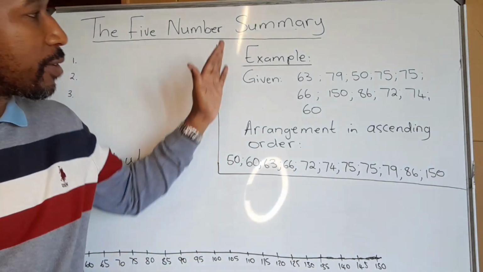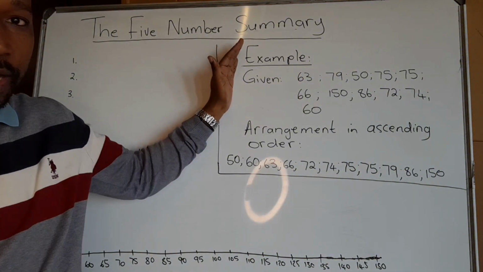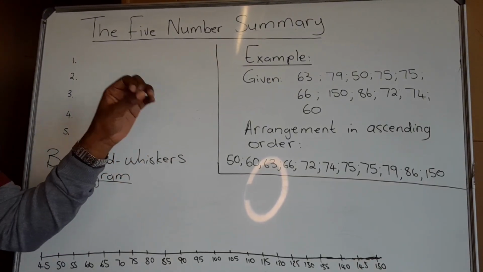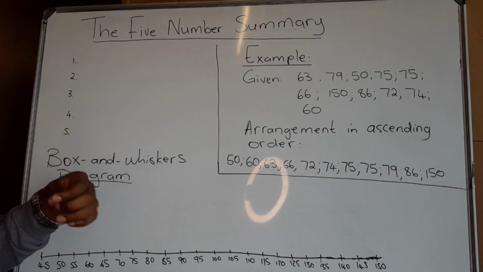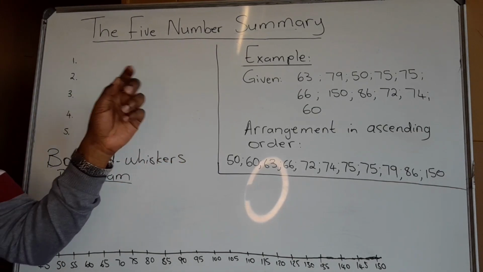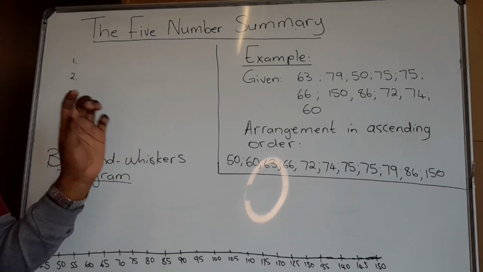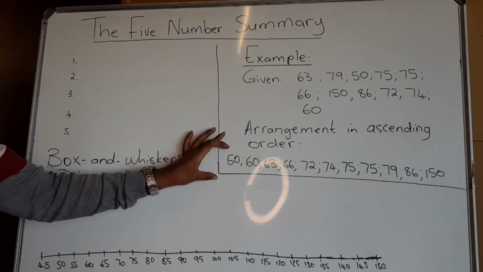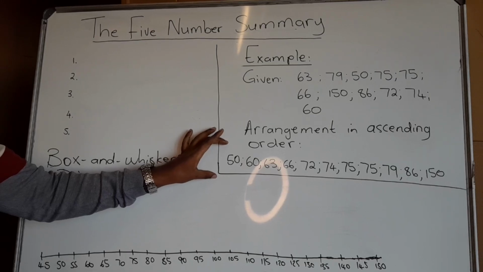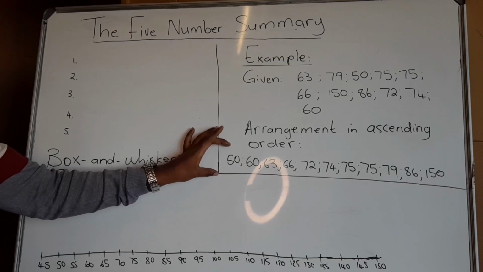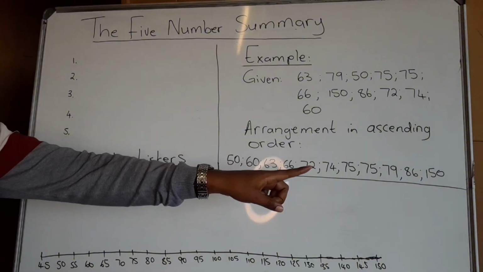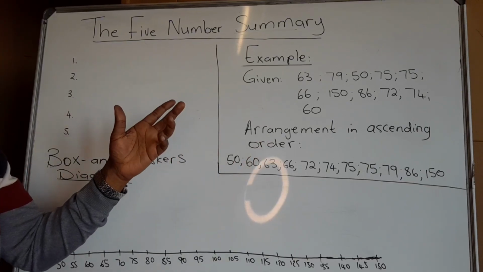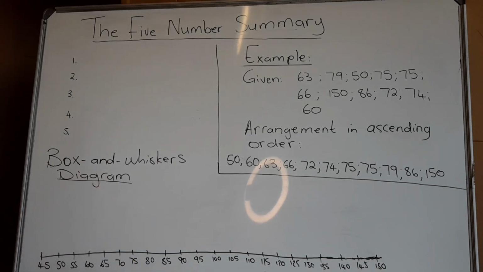So let's say we are given a data set like this that has already been collected. That's a group of 11 numbers: 63, 79, 50, 75, 75, 66, 150, 86, 72, 74, and 60. Then one thing we will definitely need to do is to arrange them. This is what we call arrangement in ascending order. Ascending order means from the smallest one to the biggest one, all of them written, none left out. We can also have descending order, but we work more with ascending order.